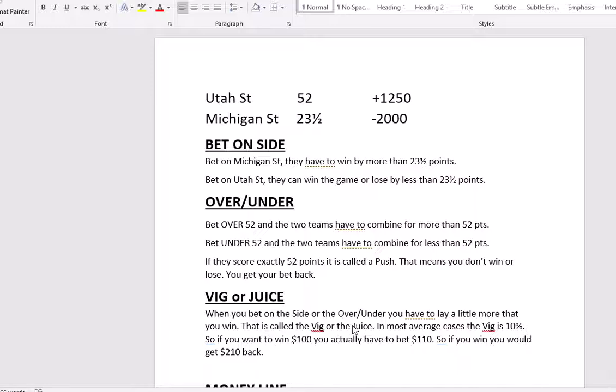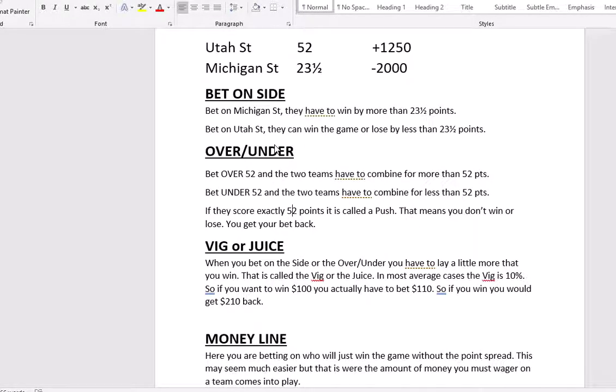In most cases, the vig is about 10%. So if you want to win $100, you're actually going to have to bet $110 on it. So if you win your bet, you would get $210 back: the original $110 that you bet plus your $100 winnings. If you lost, you'd end up losing your $110. That's the exact same situation whether you're betting on the side or if you're betting on the over and under.